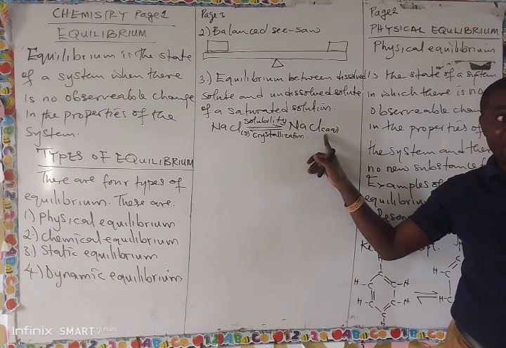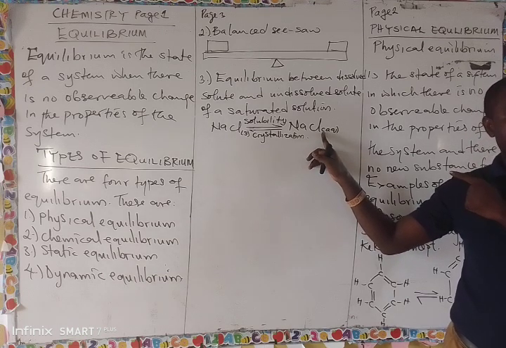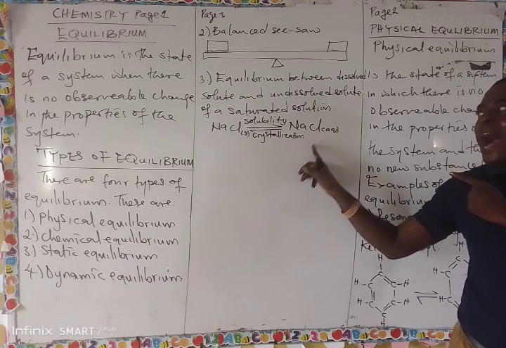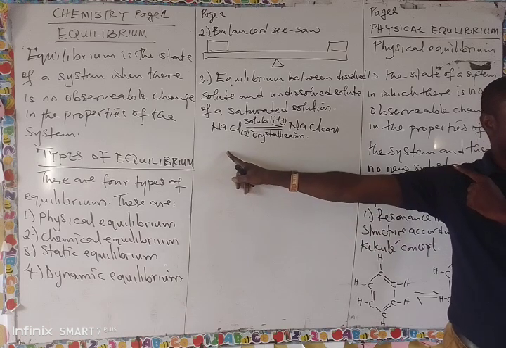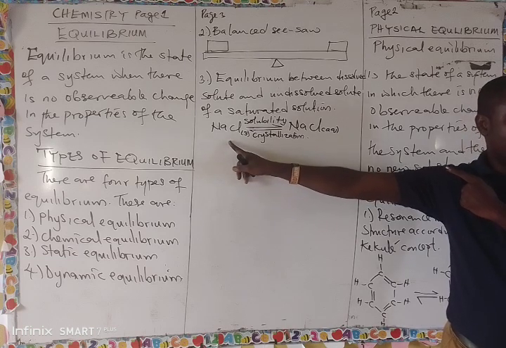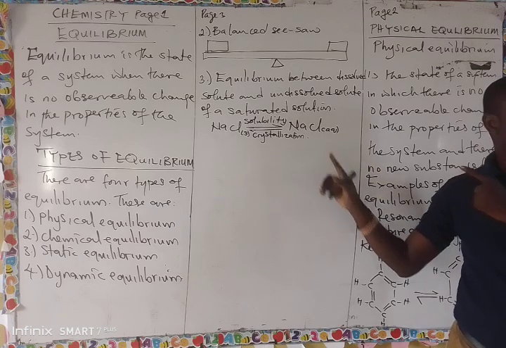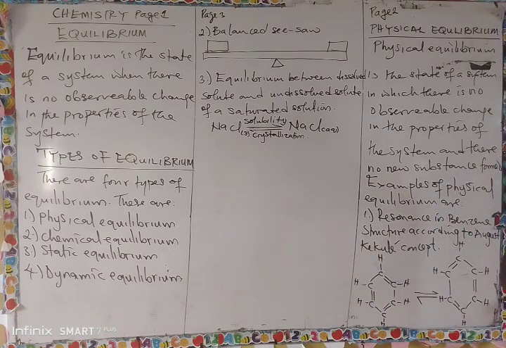After some time, those that dissolved before will come out. They will crystallize out to form undissolved solute, while the undissolved solute will now have room to dissolve and form the aqueous solution. The one that dissolved before will come out for the undissolved to go inside.